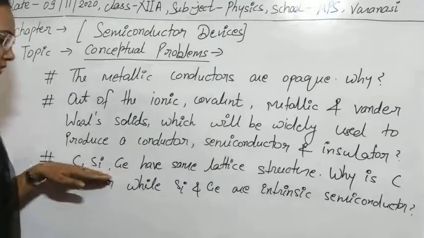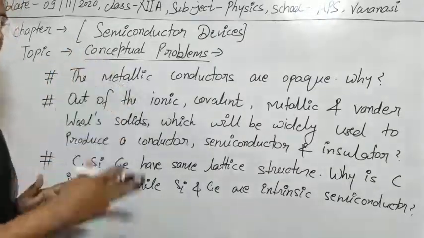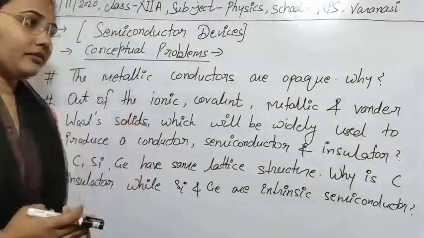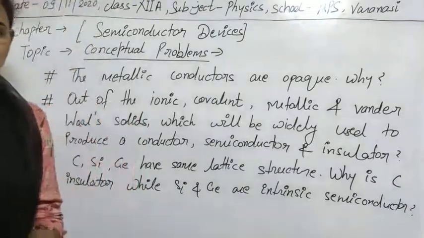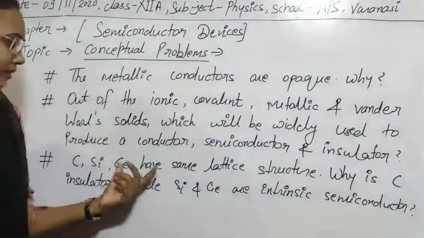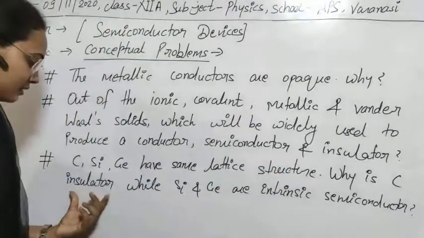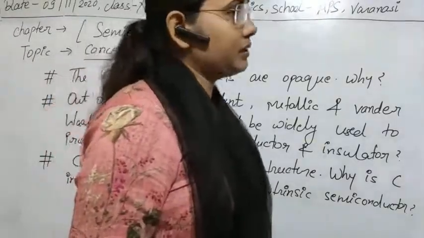So the third question is that carbon, silicon, germanium have the same lattice structure. As you know, all these atoms are atoms of the fourth group in the periodic table. If all these are in the same group, then obviously they will have the same lattice structure. But we have seen that carbon is an insulator, while silicon and germanium are intrinsic semiconductors.